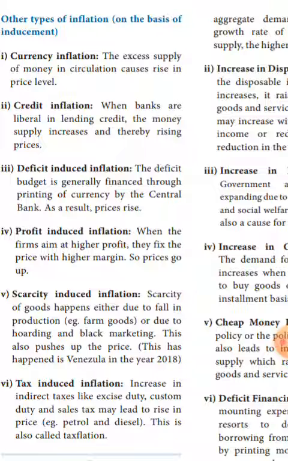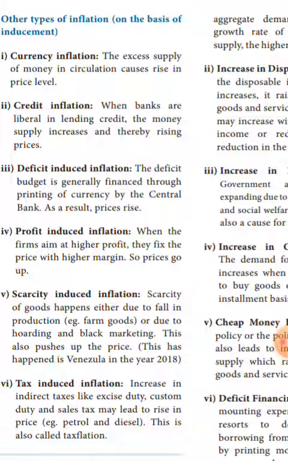Now the fifth one is scarcity induced inflation. Scarcity is nothing but shortage. Shortage of goods due to decrease in the production of commodities. If production is very less, shortage will occur. That is called scarcity induced inflation. Shortage of goods may be due to decrease in production or due to hoarding and black marketing. Hoarding and black marketing will also lead to inflation.